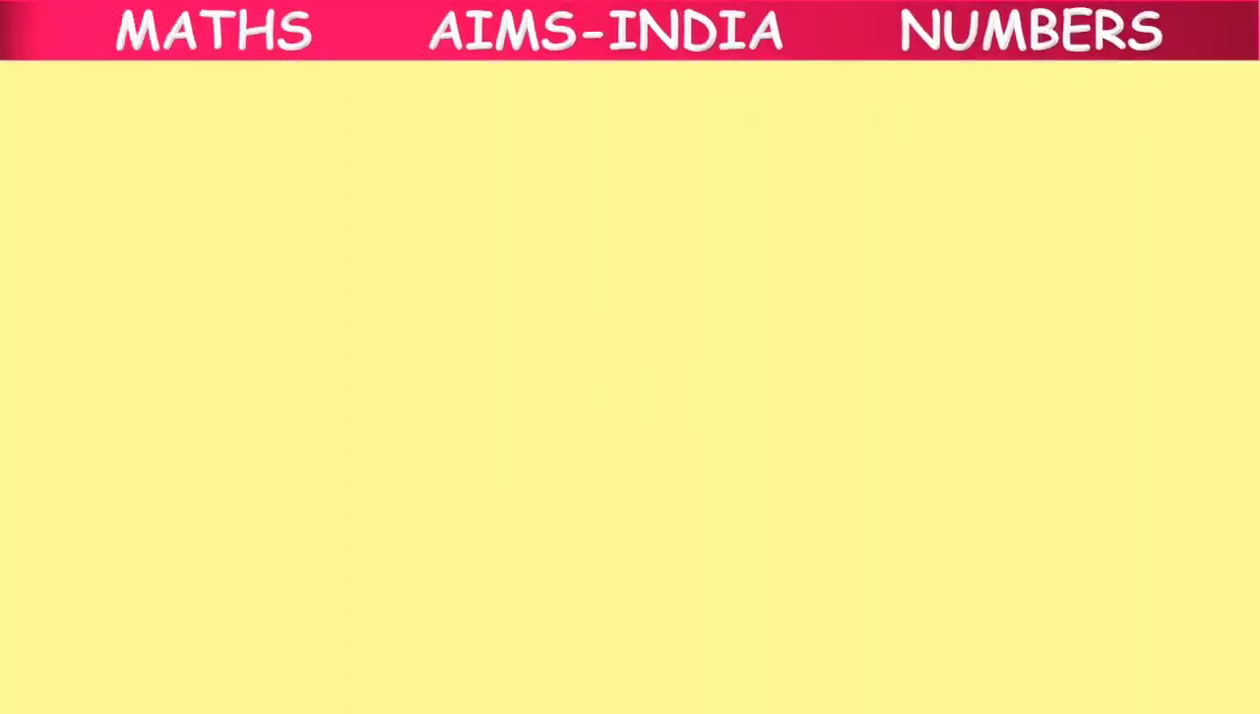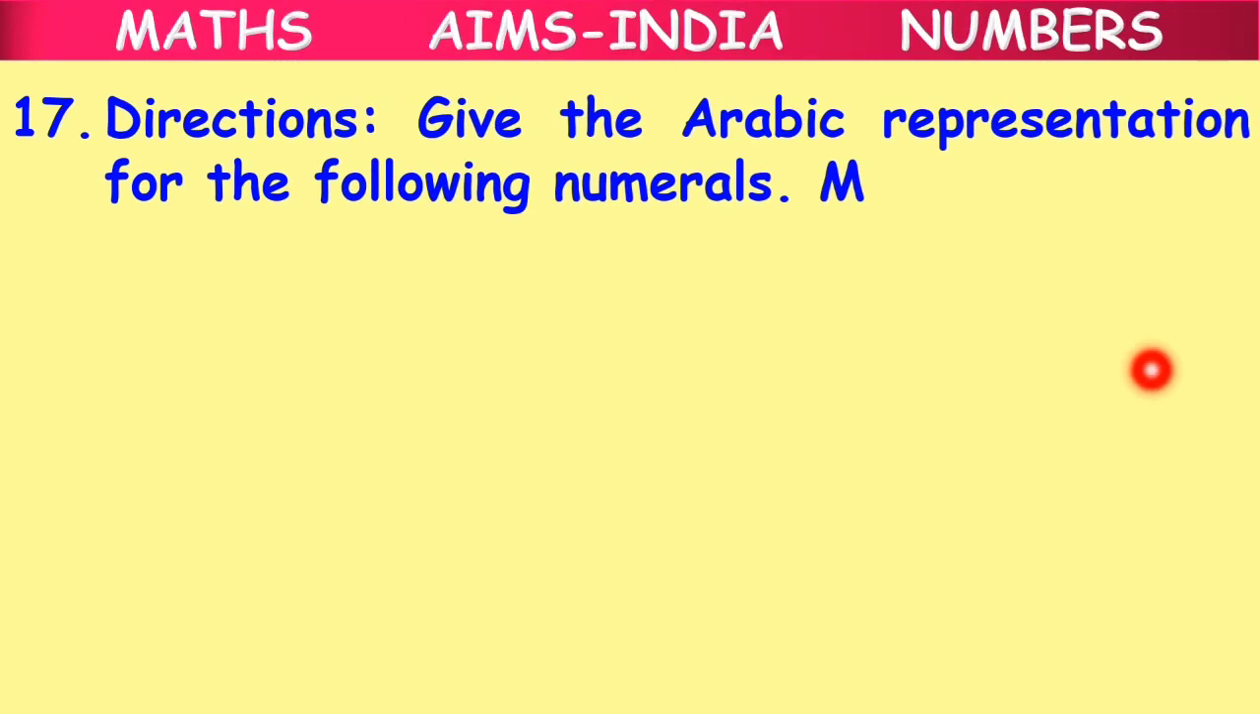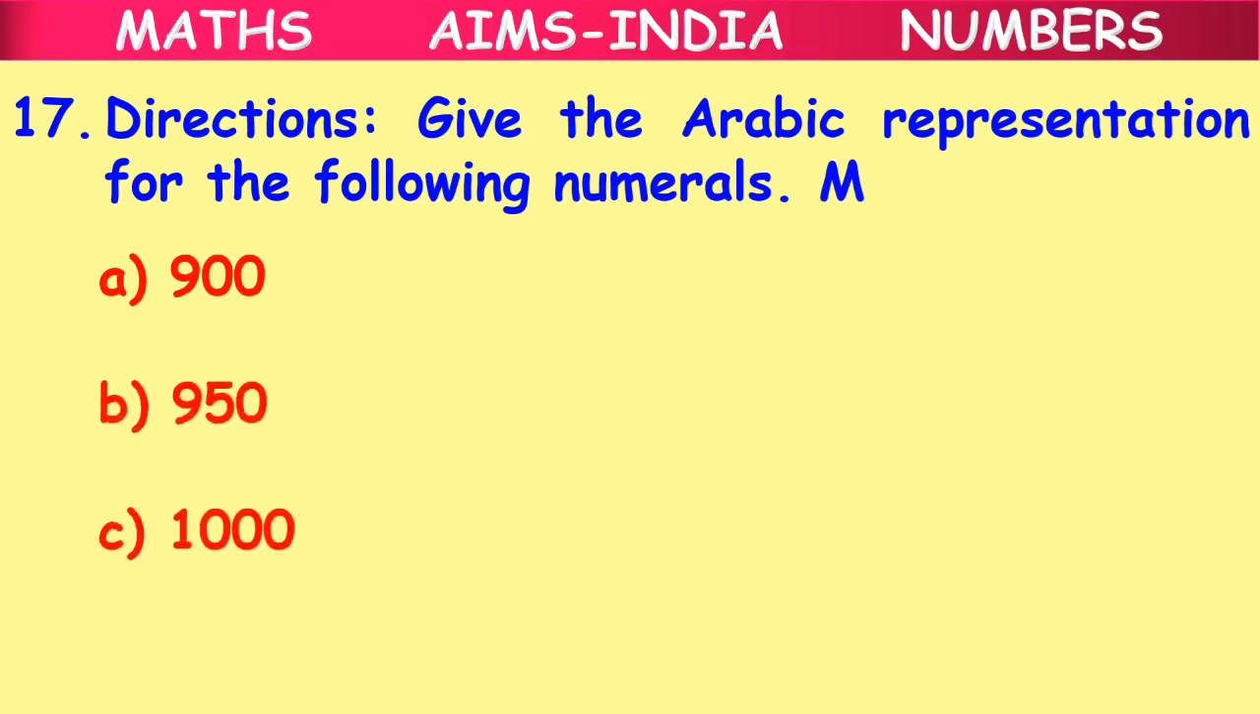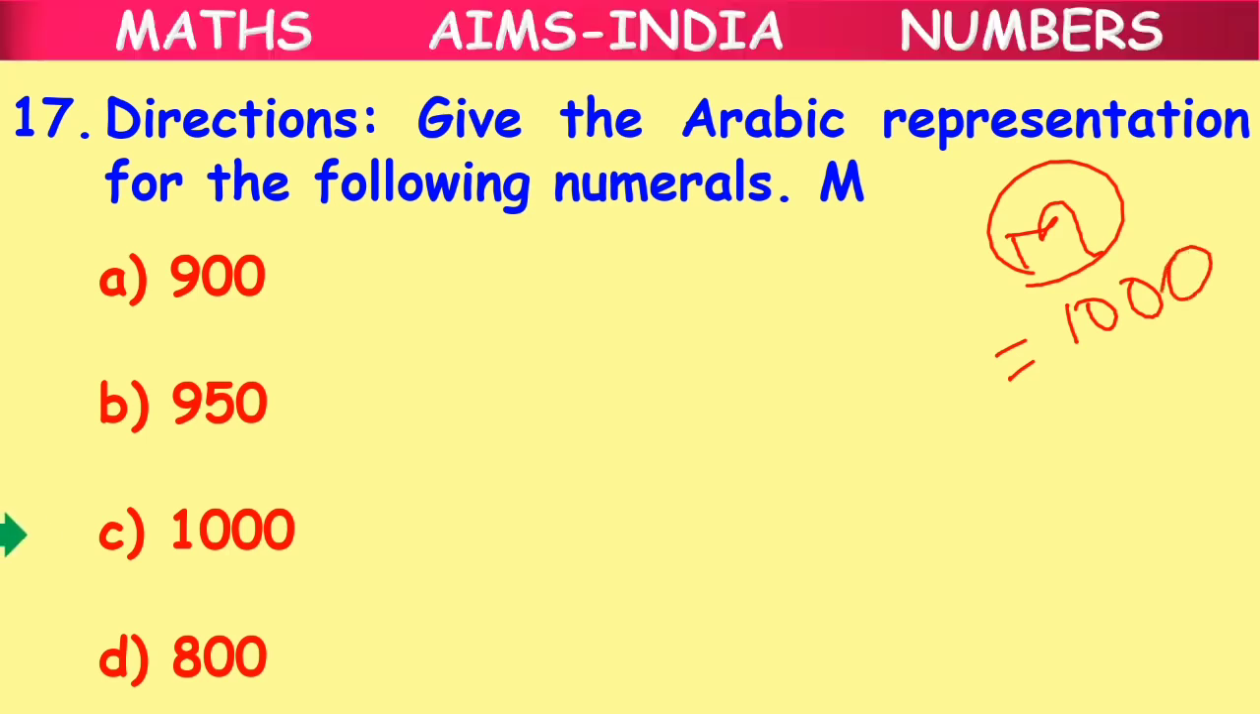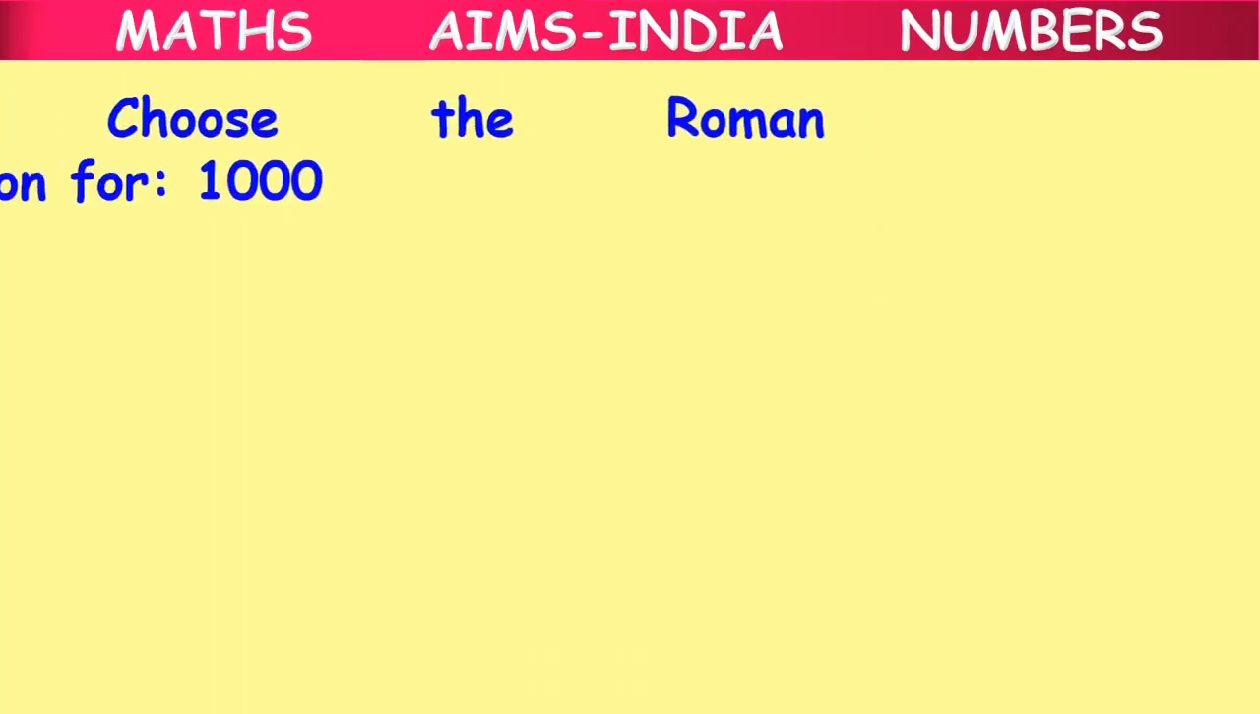Moving on to question number 17. Give the Arabic representation for M. Again this is a straightforward question. Option A 900, option B 950, option C 1000, option D 800. We know that we have the Roman symbol M, whose value is equal to 1000. So the correct answer here will be option C, 1000. It was a very easy question, right, children? Yes.